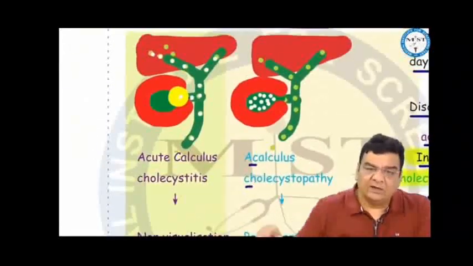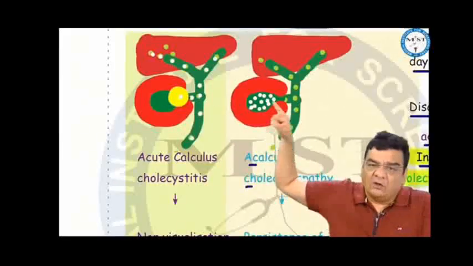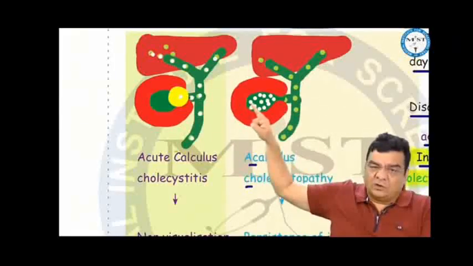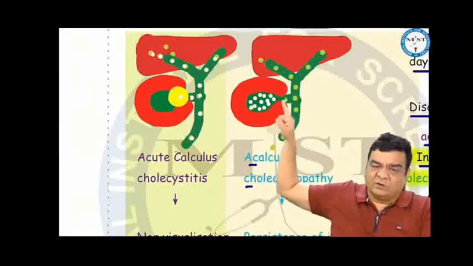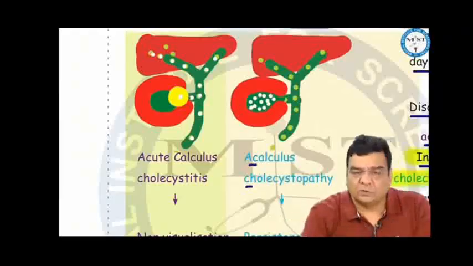And on HIDA scan, if the isotope does not go inside the gallbladder, so non-visualization of the gallbladder, it is acute calculous cholecystitis. However, in HIDA scan, if the isotope goes inside the gallbladder and does not come out of the gallbladder because of motor weakness of the gallbladder, there will be persistence of isotope within the gallbladder despite washout of isotope from the remainder of the biliary tree. This is acalculous cholecystopathy.